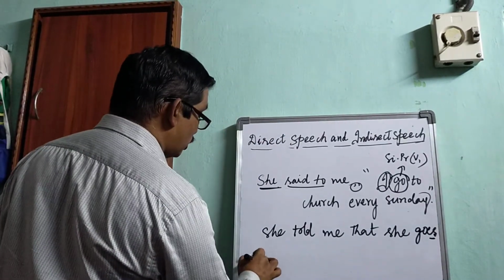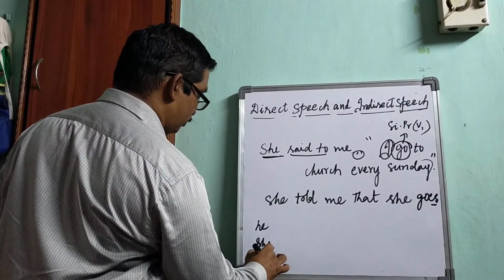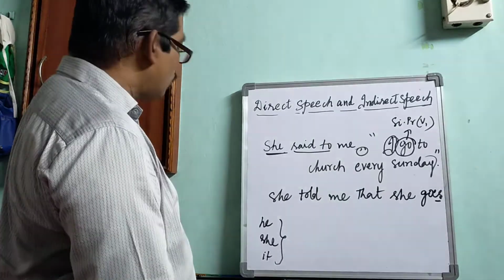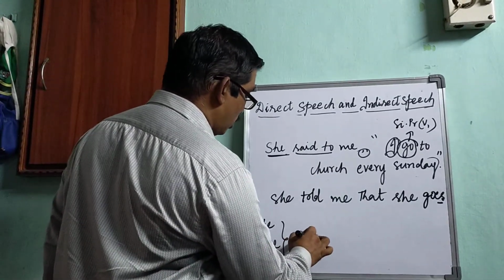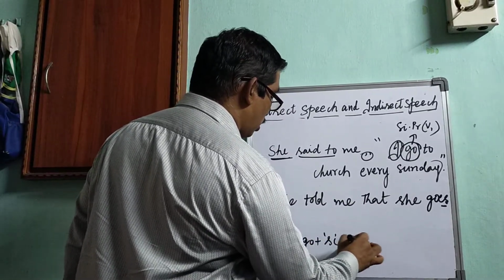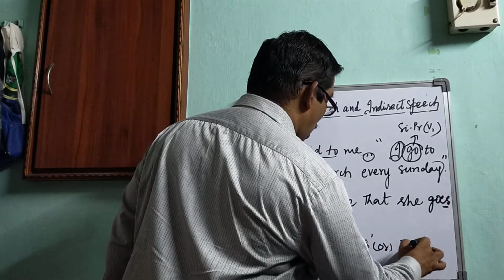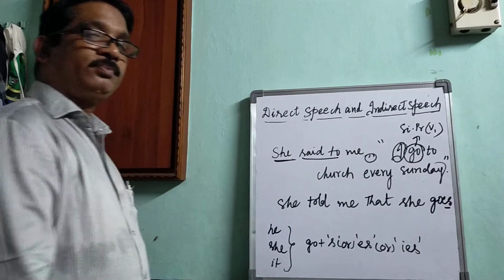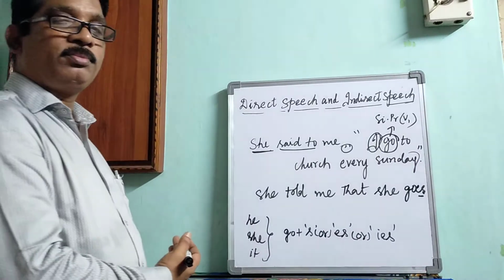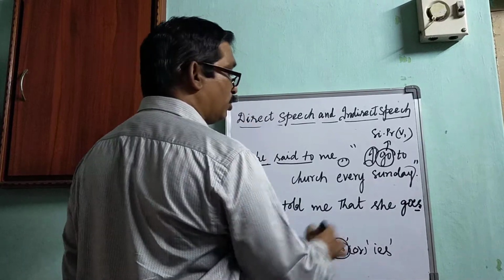In the case of third person singulars, he, she, it, when the subject is third person singular, the S, ES or IES can be added to the V1 verb. Here the V1 verb is go, so we use goes. She goes to church.